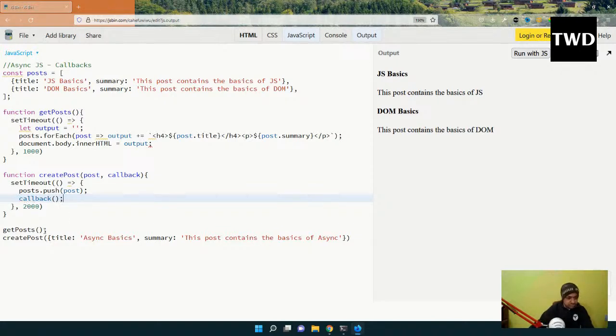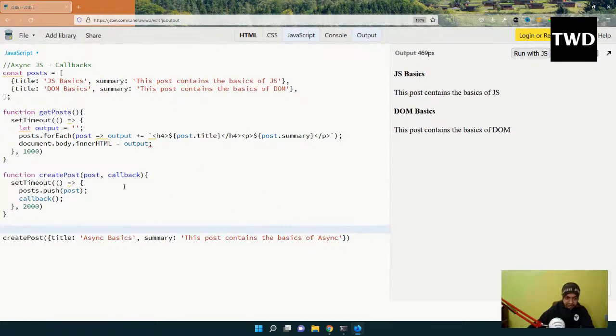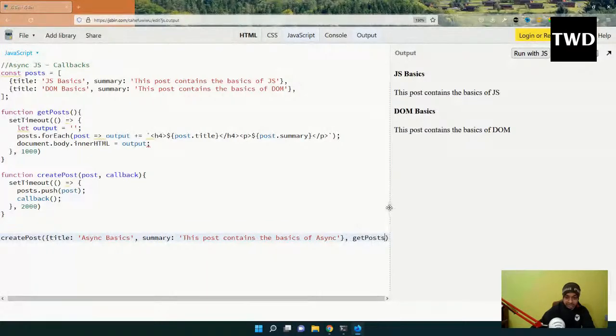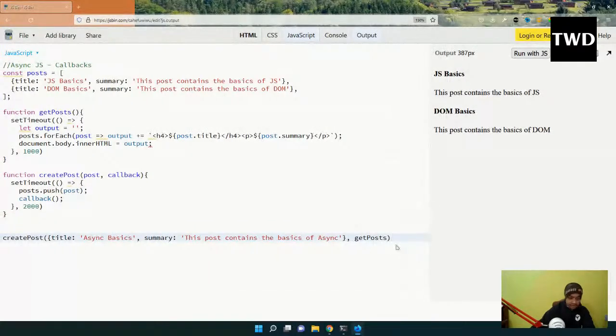But now what I'm doing, I'm not going to call the get post like this. I'm going to call it as, see, now it has got a second parameter as a post and a callback, which is actually a function. So get post, I don't have to call it here, I just have to pass the reference here.